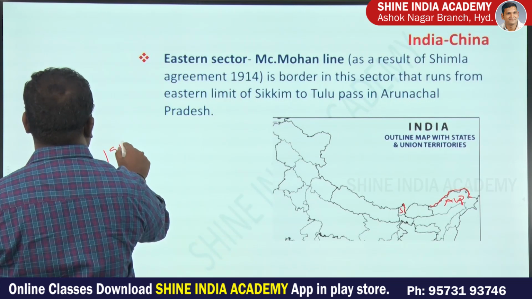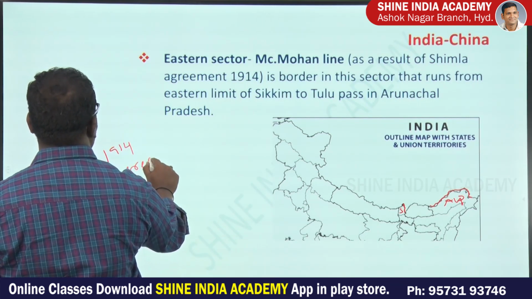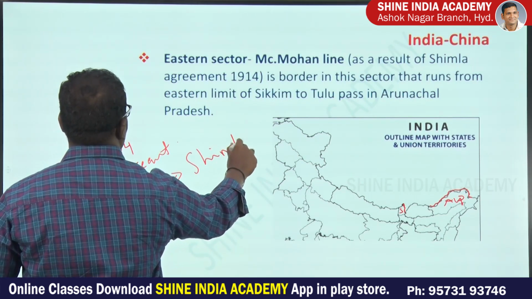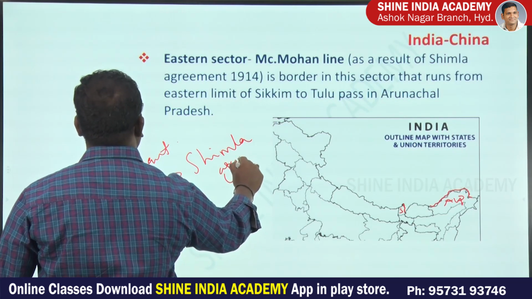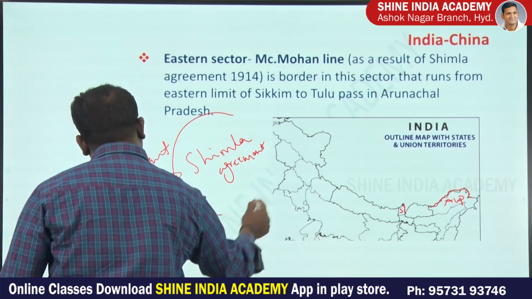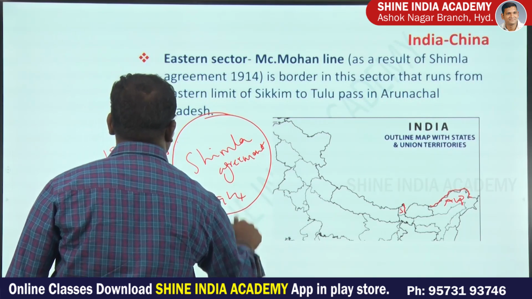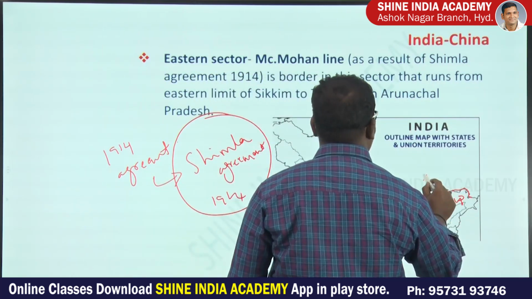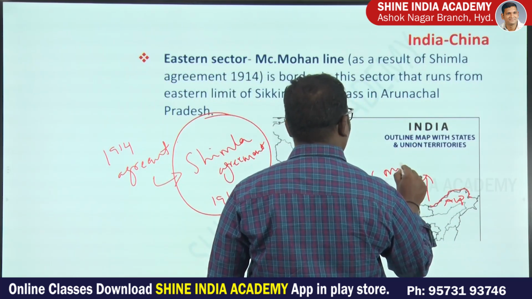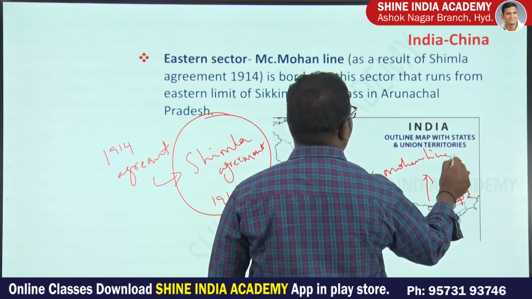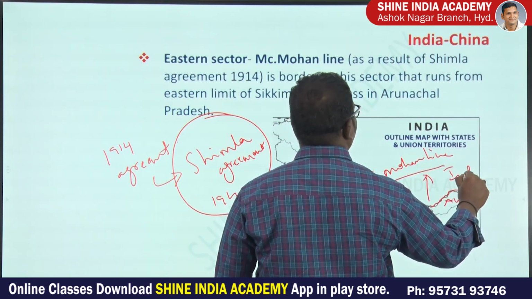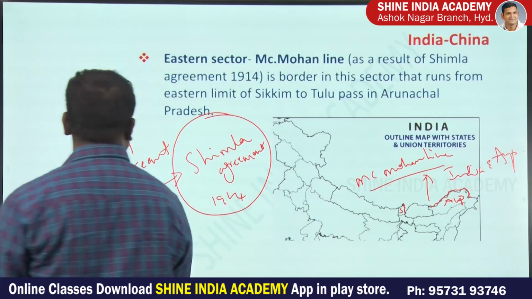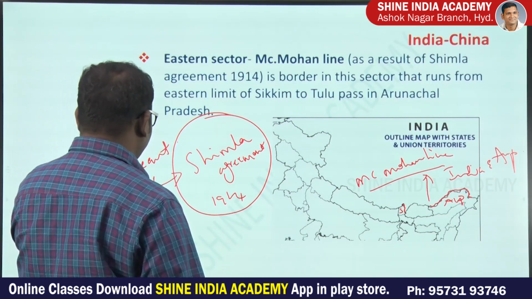Based on the 1914 agreement, also known as the Shimla Agreement, which is very important, the McMahon line was announced as the border between India and Arunachal Pradesh. The McMahon line is the border between India and Arunachal Pradesh, accepted in 1914.